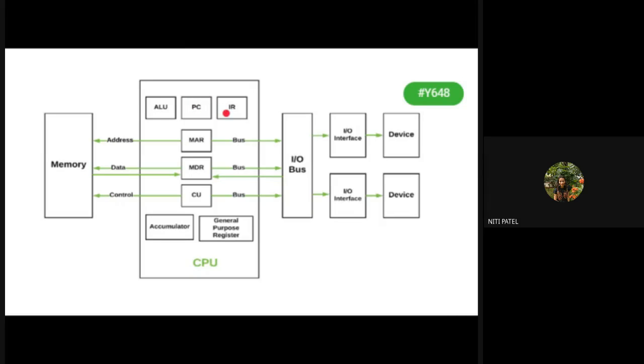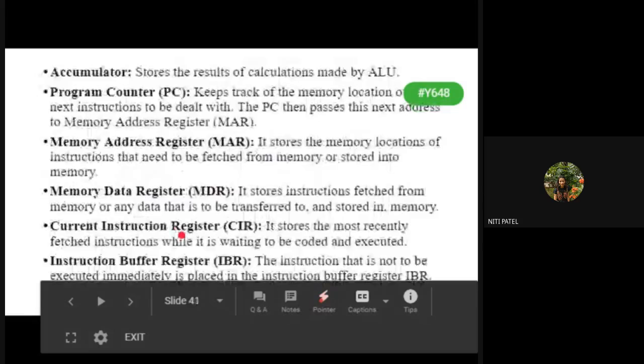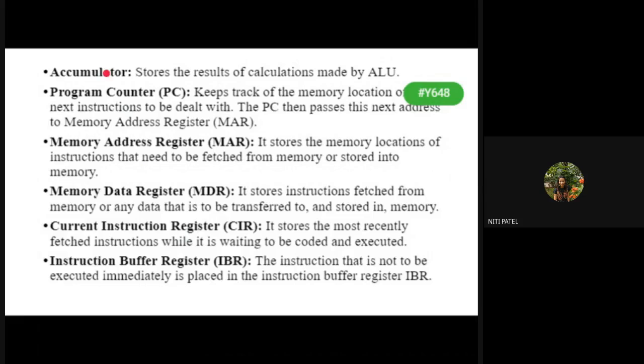Then we have something called IR, the instruction register. We have something called MAR, the memory address register. We also have something called MDR, the memory data register. And then we have the accumulator. Now what is all this? We will see. What is the first part?